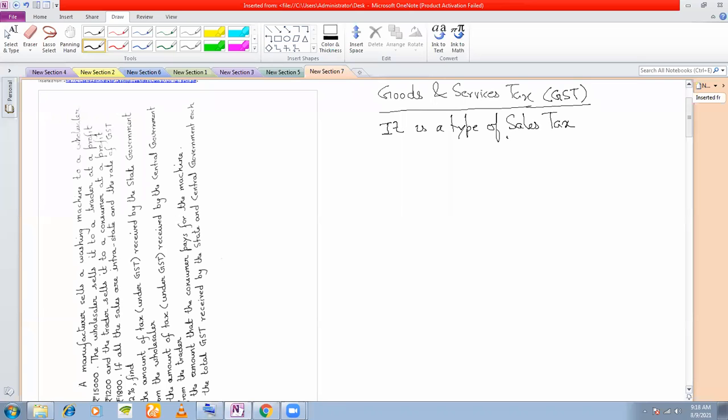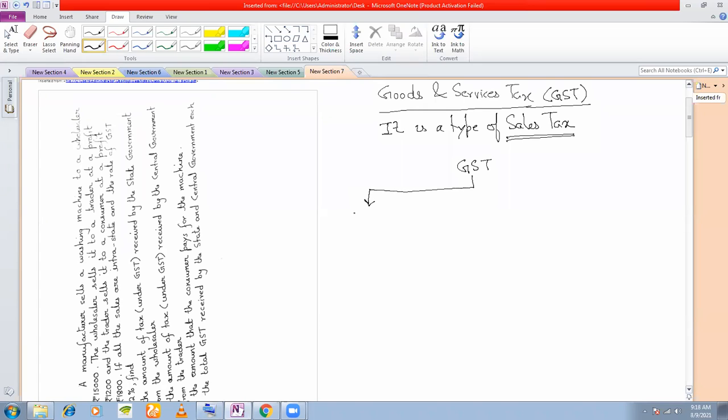Sales tax basically means that when you are selling something, you are receiving a certain tax, and you are also paying a certain tax. Okay, so what does that tax mean? Now, GST has been divided into three categories.